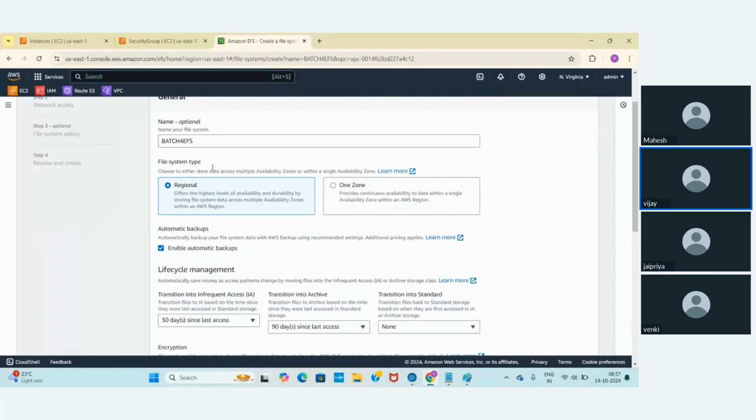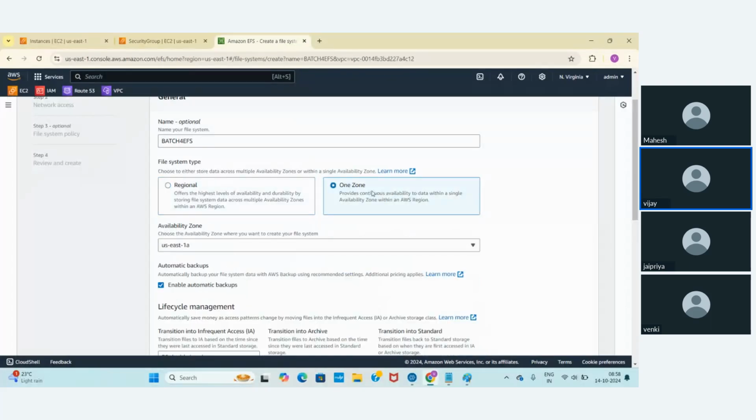See, for the file system, choose either to store data across multiple availability zones or a single availability zone. Like our EBS volume, you can have it only in one availability zone. Click on one zone if you want to deploy only in one availability zone, which means you don't want high availability, because if you lose the data in one availability zone, you couldn't get it from another. Then you can go with one zone.